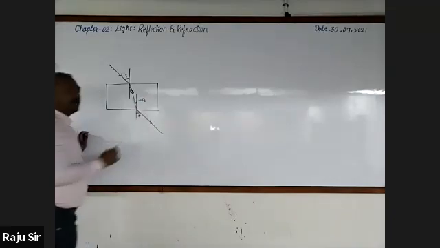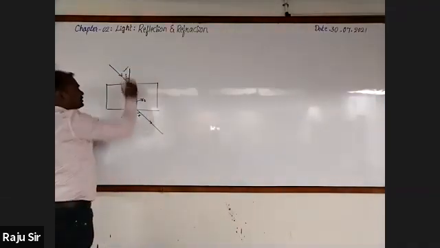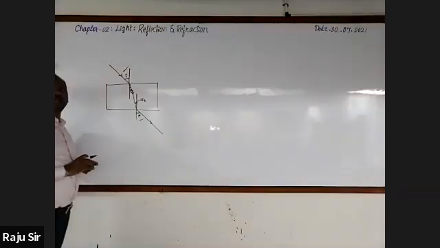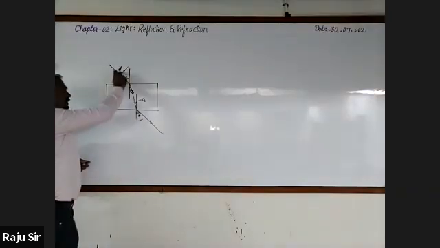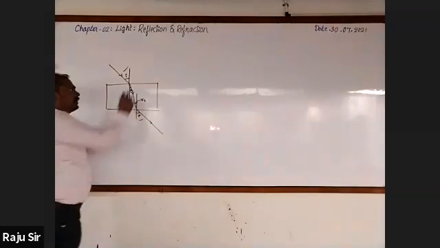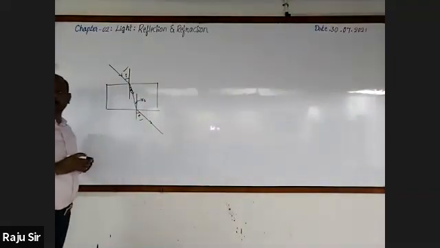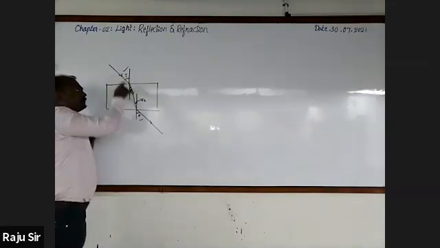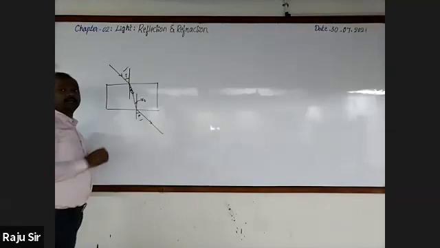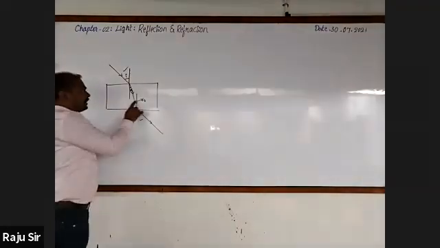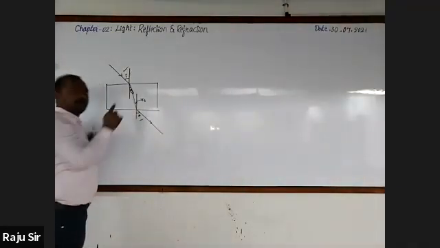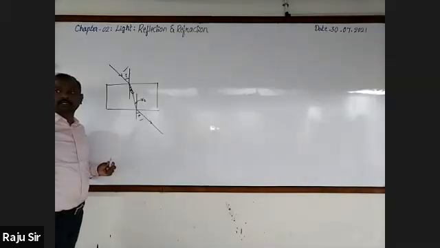And this is the angle of emergence. My question is, what do you say about the angle of incidence and the angle of emergence? These two will be equal. And angle of refraction 1 and 2, are they equal? Yes, they are also equal. But what do you say about the angle of incidence and the angle of refraction? Not equal. The angle of refraction and the angle of emergence are also not equal.